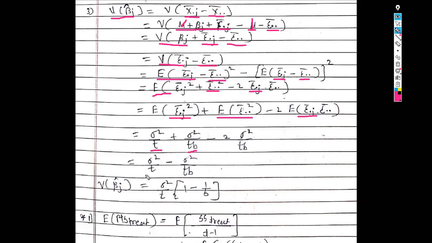So in the next step we get sigma square upon t minus sigma square upon t into b. Now take sigma square upon t outside the bracket. So we get sigma square upon t in bracket 1 minus 1 upon b, and this is the variance for least square estimate of beta j, that is variance of beta j.